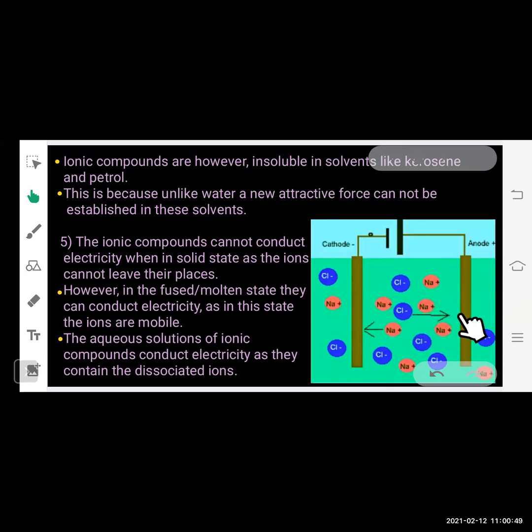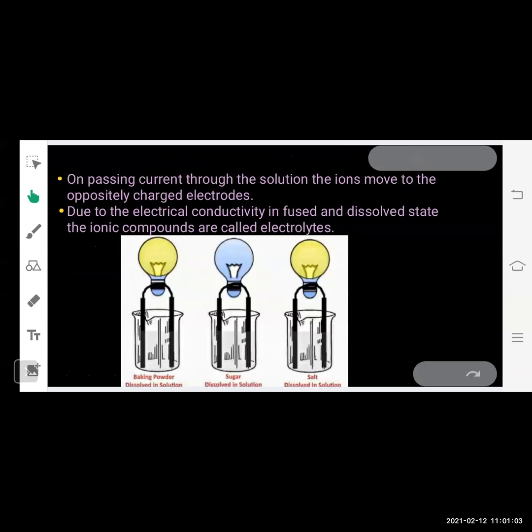And because of this movement of charges, the circuit gets completed and electric current flows through the circuit, and the electric bulb glows. On passing current through the solution, the ions move to the oppositely charged electrodes and the bulb glows. Due to the electrical conductivity in fused and dissolved state, the ionic compounds are also called electrolytes. What is the other name given to the ionic compounds? Electrolytes. Why electrolytes? Because in their fused state or molten state, they are able to conduct electricity.